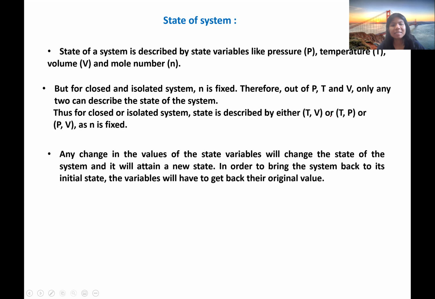If we bring the system back to its initial state, these state variables will get back their original values.